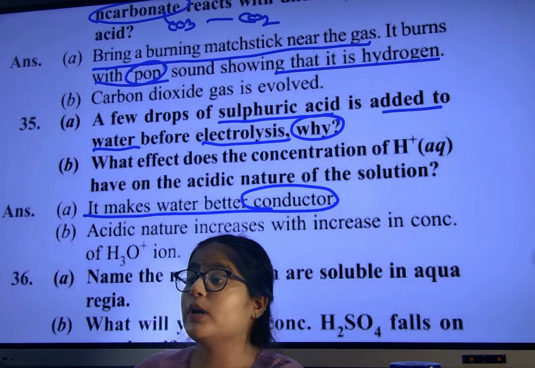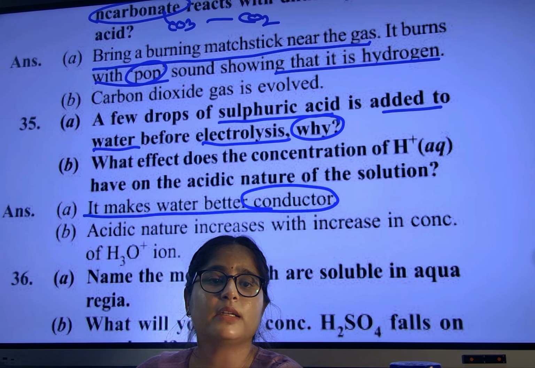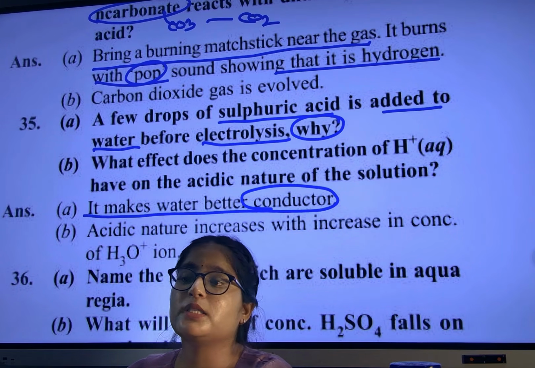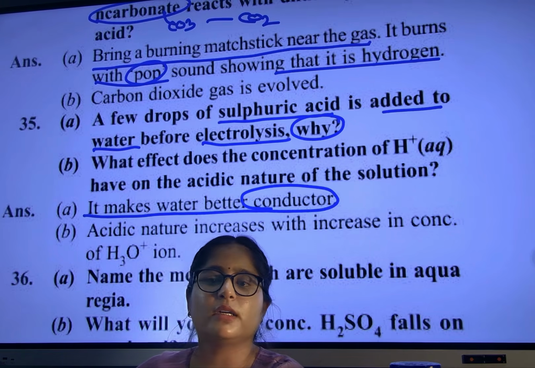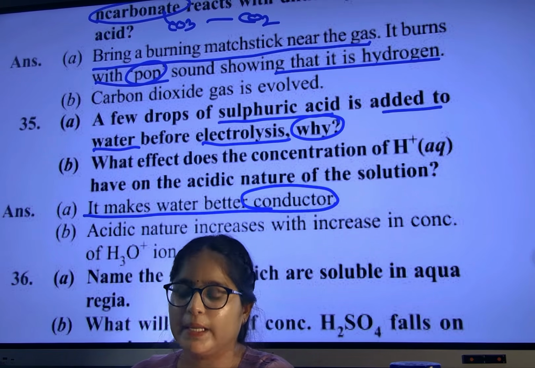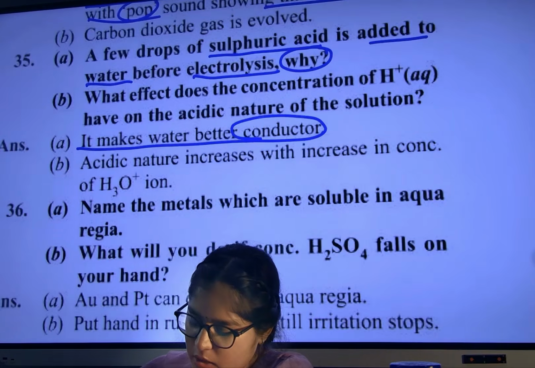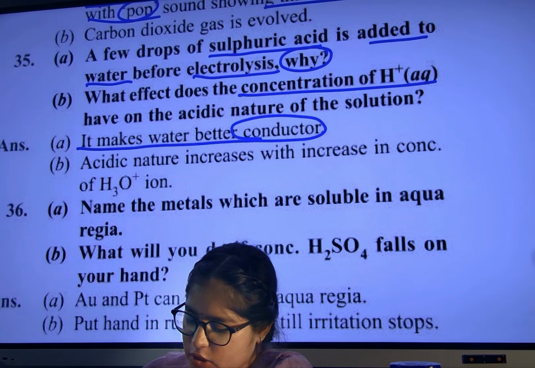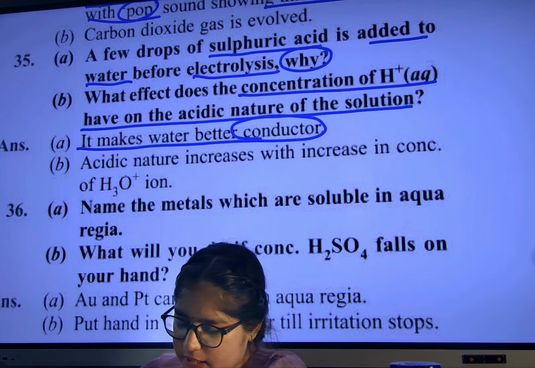That's why one question we have solved now: who will conduct electricity? So we have seen HCl will conduct, lime water will conduct, but alcohol was not conducting, sugar was not conducting. Clear? Next. What effect does the concentration of H plus have on the acidic nature of the solution?